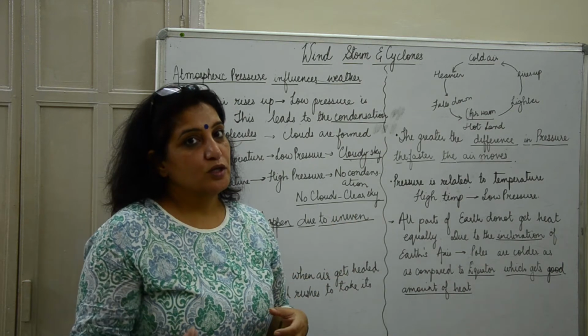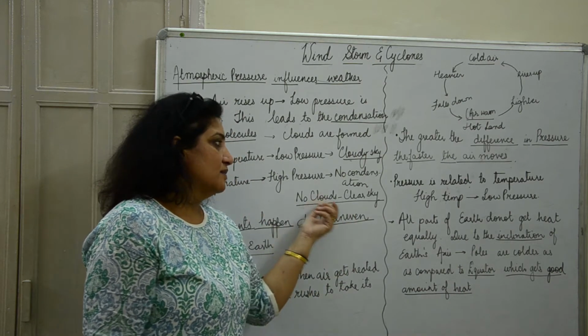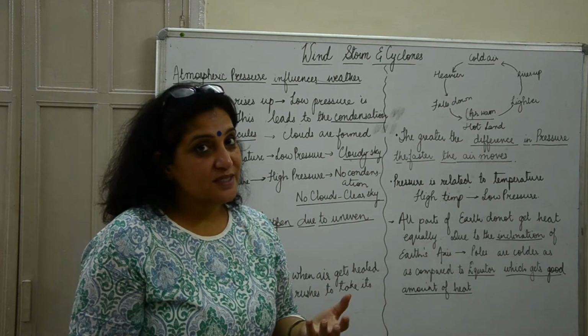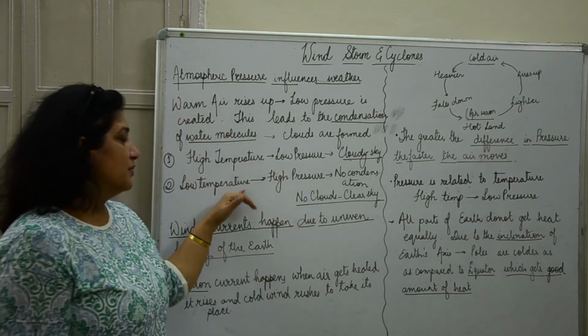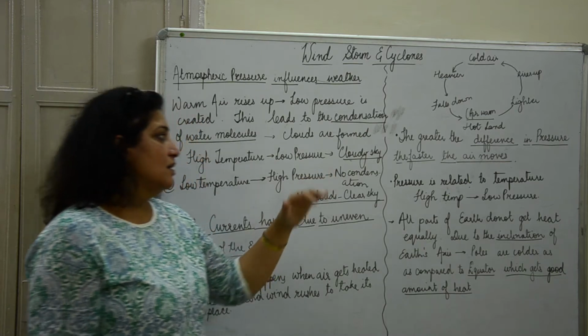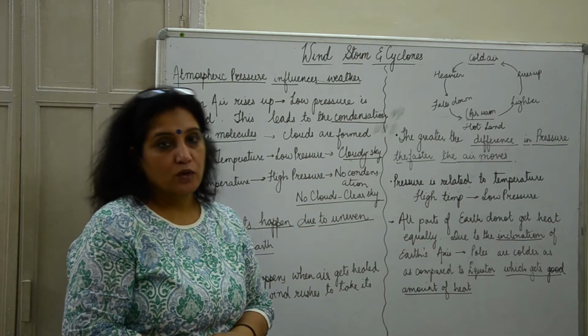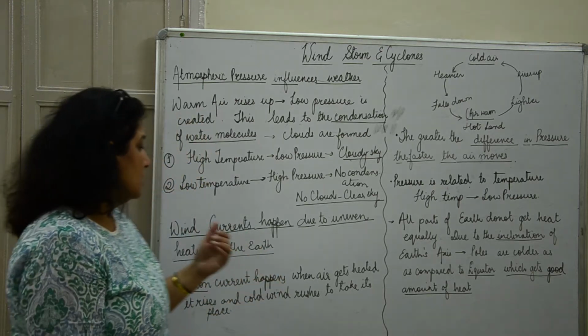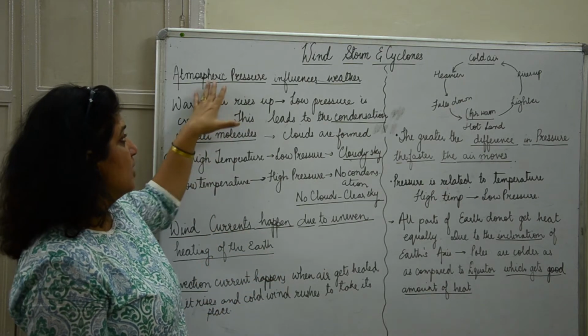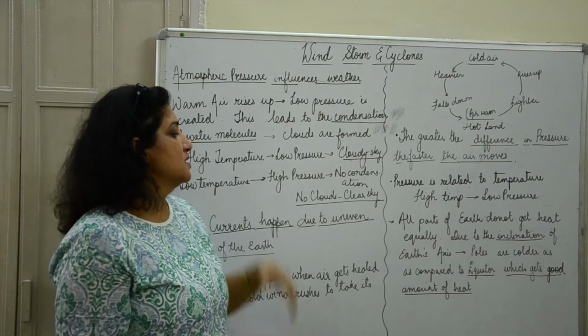So water molecules will not condense, so that means no clouds. That also means a clear sky. So low temperature means a high pressure area, and it is associated with clear skies and no cloud formation. This is how atmospheric pressure influences the weather.